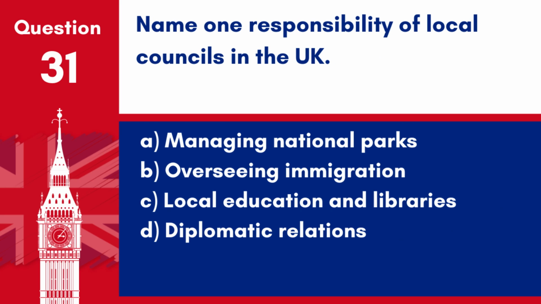Question 31. Name one responsibility of local councils in the UK. A. Managing national parks. B. Overseeing immigration. C. Local education and libraries. D. Diplomatic relations. Answer: C. Local education and libraries. Local councils in the UK are responsible for providing a range of services including education and public libraries.